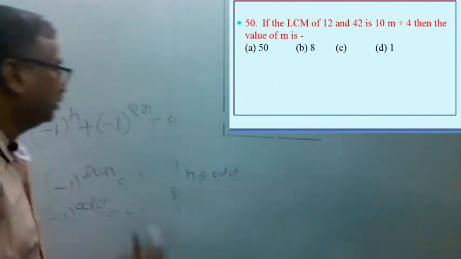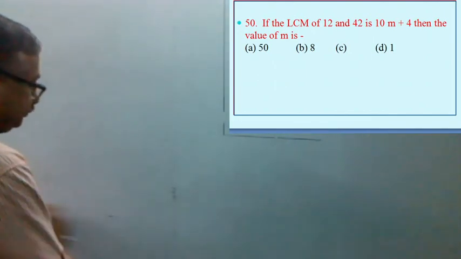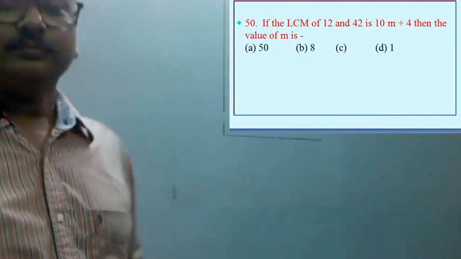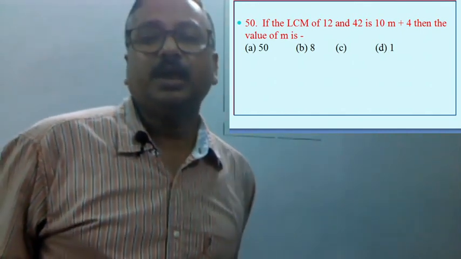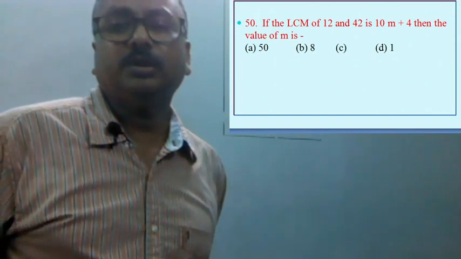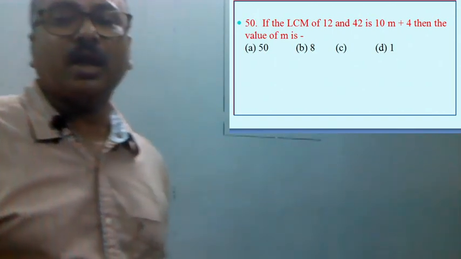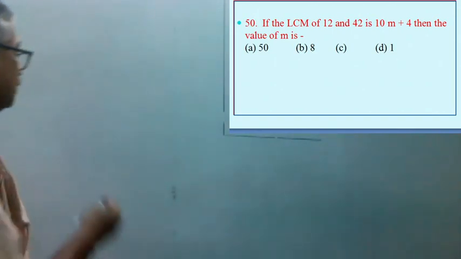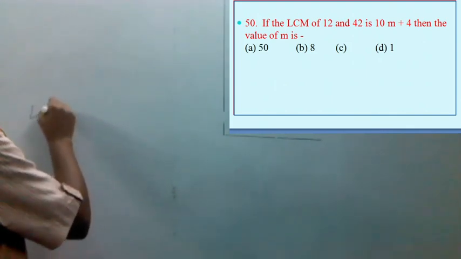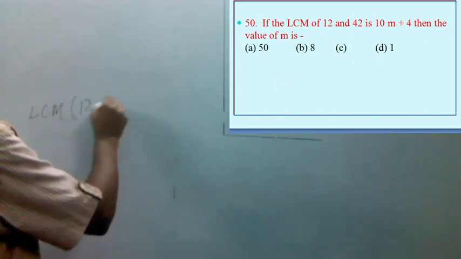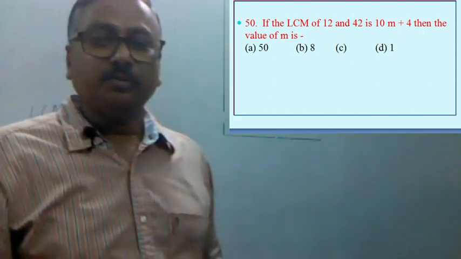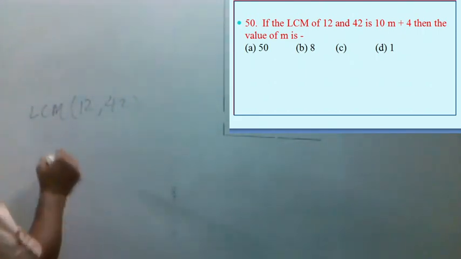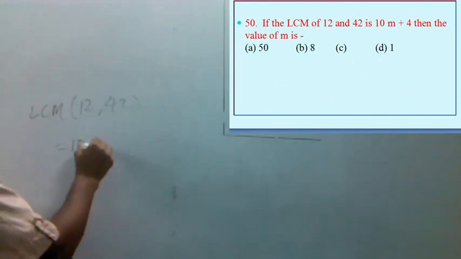Now the next question. Question number 50. LCM of 12 and 42 is 10m plus 4. Then the value of m. LCM of 12 and 42, and this is given 10m plus 4.